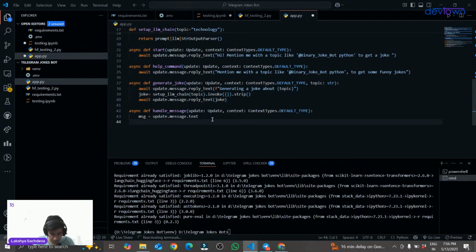So wherever I have to use update dot message dot text, I will just simply write message. I will also use bot underscore username. This is one more variable I am defining, which will be used for context dot bot dot username. This will be used to get the username. Whenever we have to use context dot bot dot username, I will simply write bot underscore username.